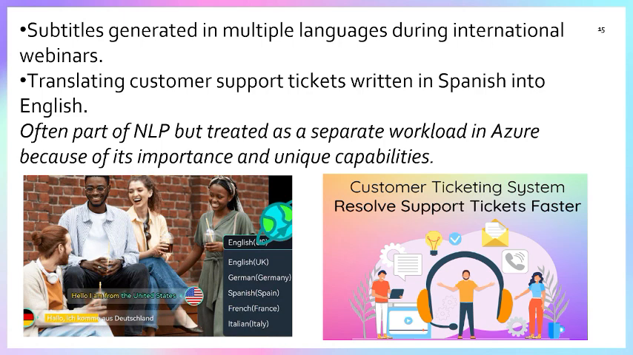Another is translating customer support tickets written in Spanish into English. I explained that in a very easy format, right? Often part of the NLP is treated as a separate workload in Azure because it is an important and unique capability. So this is something about the customer ticket system, resolving support tickets faster.